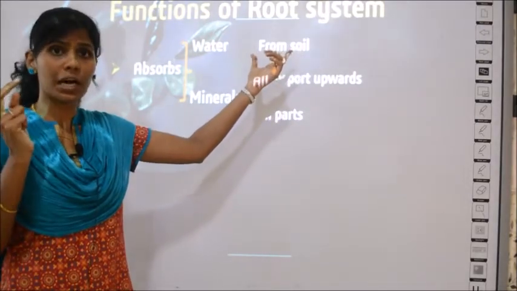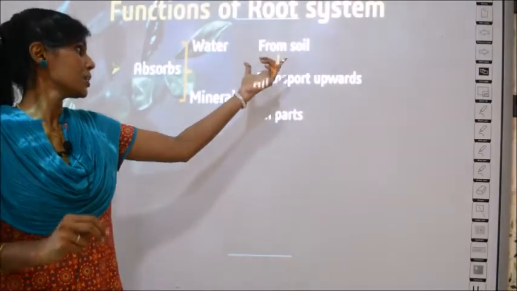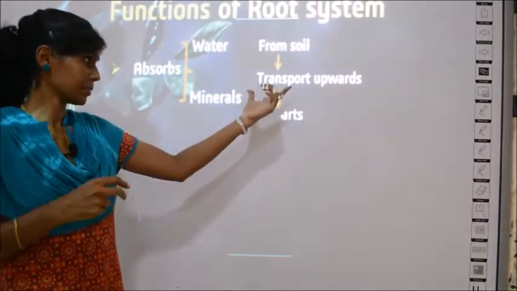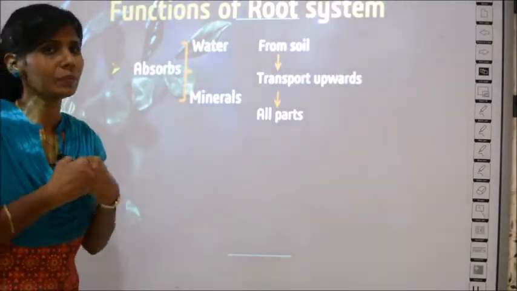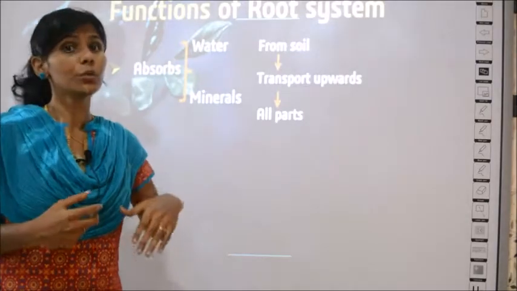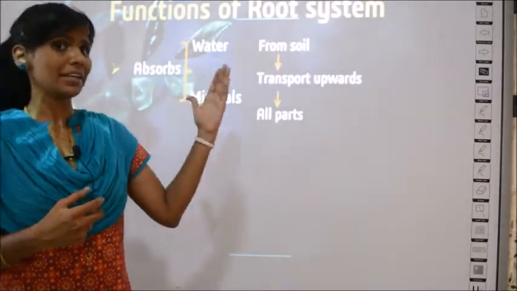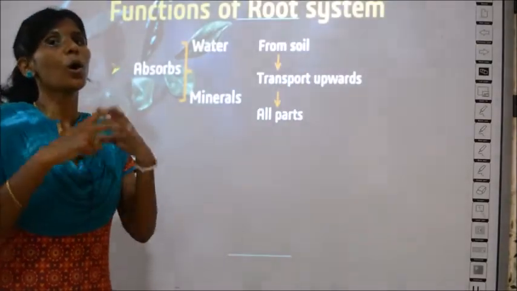Are minerals found in air? No, right? They are found in the ground. So from the soil, and they transport upwards. Upwards means towards the stem, leaves and other parts of the plant. So it is transported upwards to all the parts.